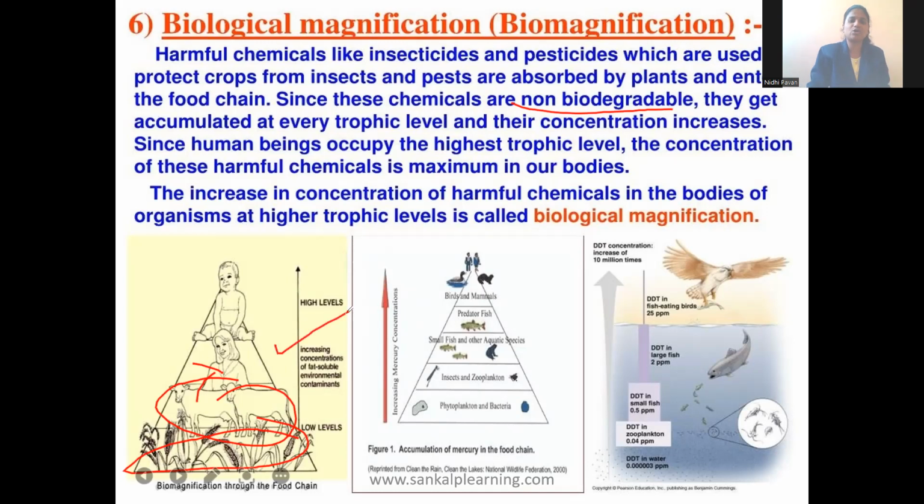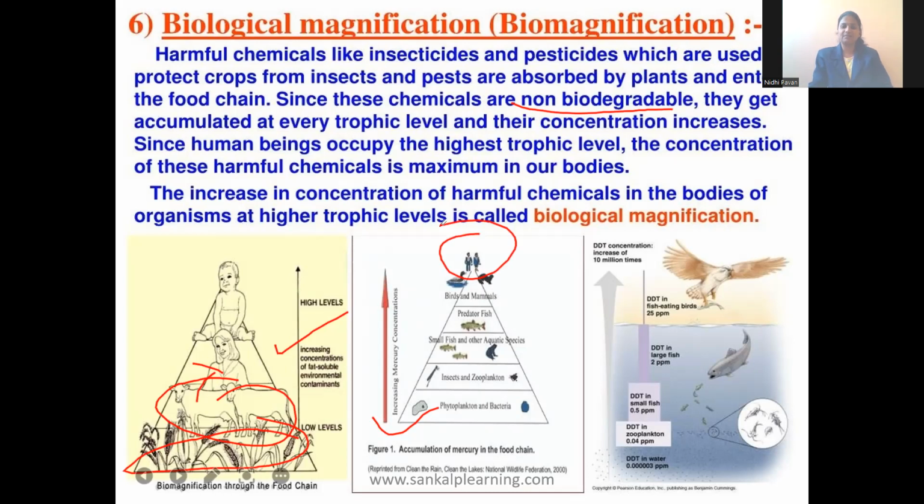See, increasing concentration of fat soluble environmental contaminants. Similarly, accumulation of mercury in a food chain. How will mercury be involved in a food chain? See, phytoplanktons and bacteria will be eaten by the zooplanktons and the insects inside the ocean. The small fishes eat this zooplankton and insects. Small fishes will be eaten by large fishes. Large fishes will be eaten by birds and mammals. Birds and mammals are eaten by human beings. So that is how mercury transfers from lower trophic level to higher trophic level.